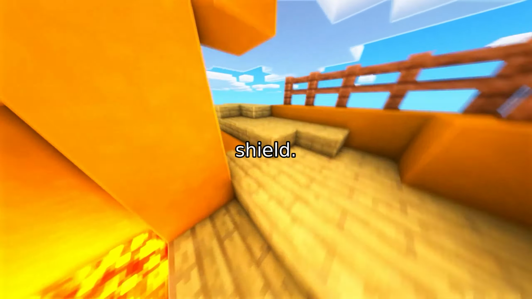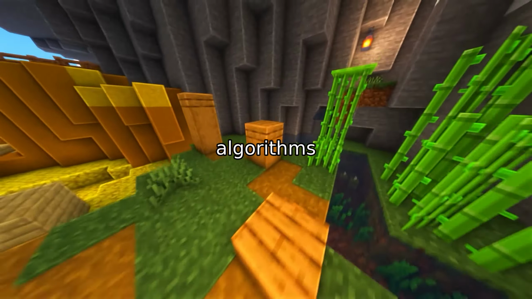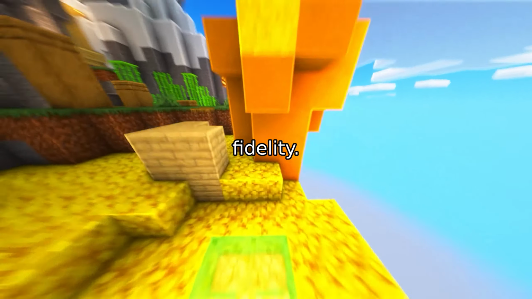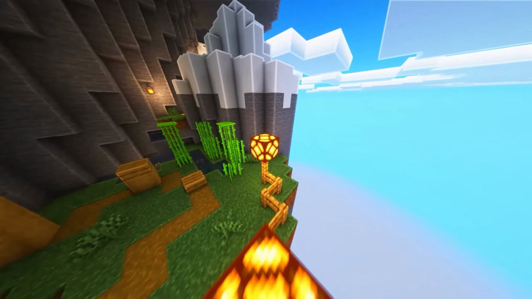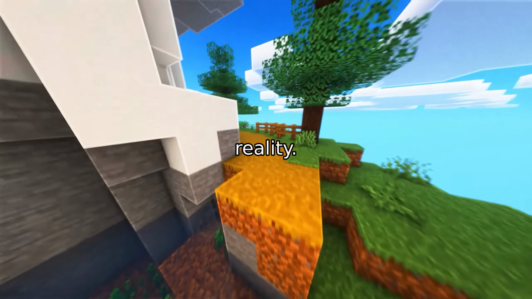Second, there is the sparsity shield. Most current benchmarks use sparse viewpoints. This actually rewards algorithms for hallucinating missing structures, rather than achieving true physical fidelity. If the model guesses a wall correctly because there's a gap in the data, it looks like a win, but it's not actually reconstructing the physical reality.